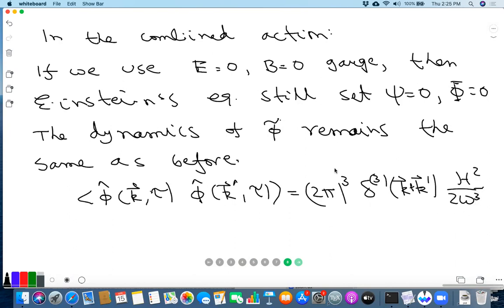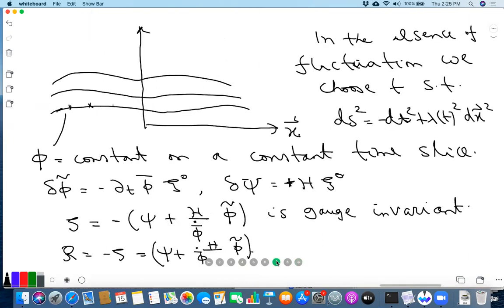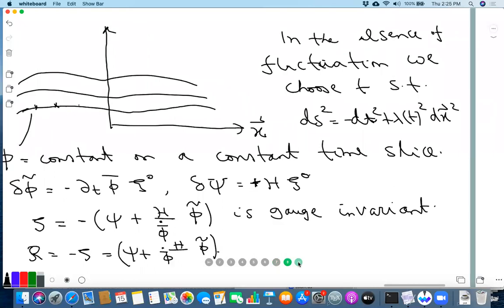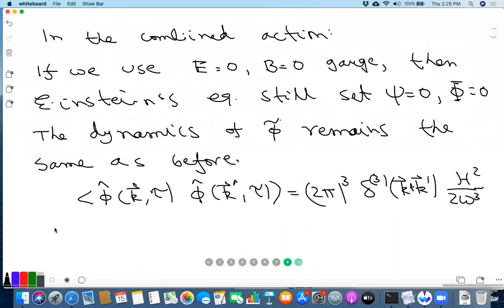But the advantage of going through this process is that now we can translate this into a statement on the gauge invariant quantity R. So from this equation, psi has been set equal to 0 in this gauge. So you can calculate the RR two-point function, and once you have calculated it, then that's gauge invariant. It doesn't matter which gauge you work with, you'll always get the same answer. So the RR two-point function from here, let me write that down.